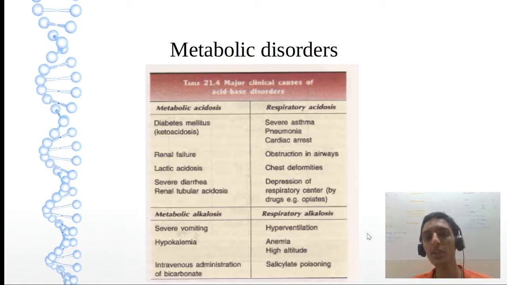Why am I saying 2,3 BPG? If there is more 2,3 BPG, it causes anemia and hypoxia. Why hypoxia? Because of high altitude. Remember this: when we go to high altitude, oxygen levels automatically deplete and the temperature keeps dropping by 1 degree Celsius. And salicylate poisoning, because hemoglobin binds with salicylate.